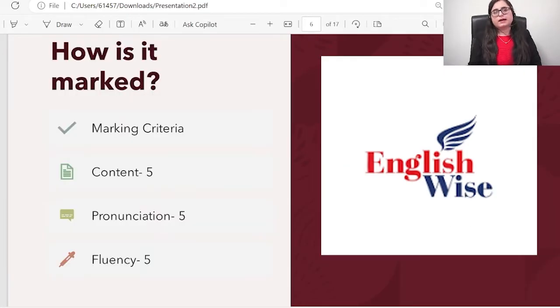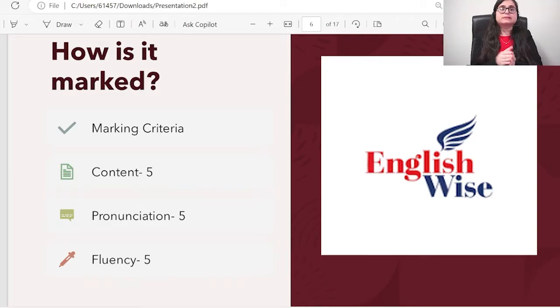Let's understand the marking criteria. Important thing again, how the read aloud is marked. There are 3 categories for that: your content, pronunciation, and fluency. All of these are of 5 points respectively. So this is the criteria on which you will be marked.